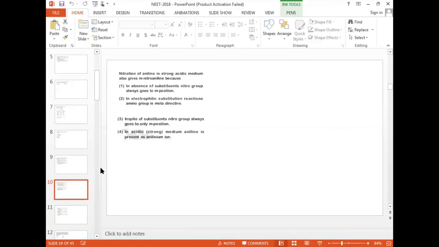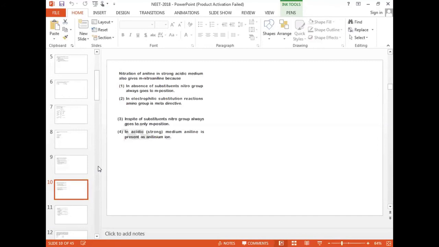Now look at this question. Read this one, Purnima. Nitration of aniline in a strong acidic medium also gives m-nitroaniline because: option 1, in the absence of substituents nitro group always goes to the meta position.